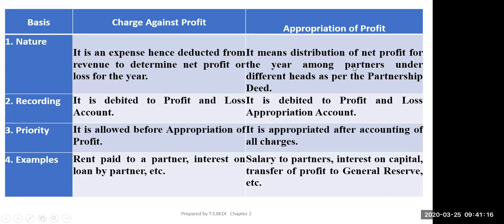I think time is left less than 1 minute, so I will do it tomorrow. Any doubt about this topic? No, sir. You can read profit and loss appropriation account for tomorrow also.